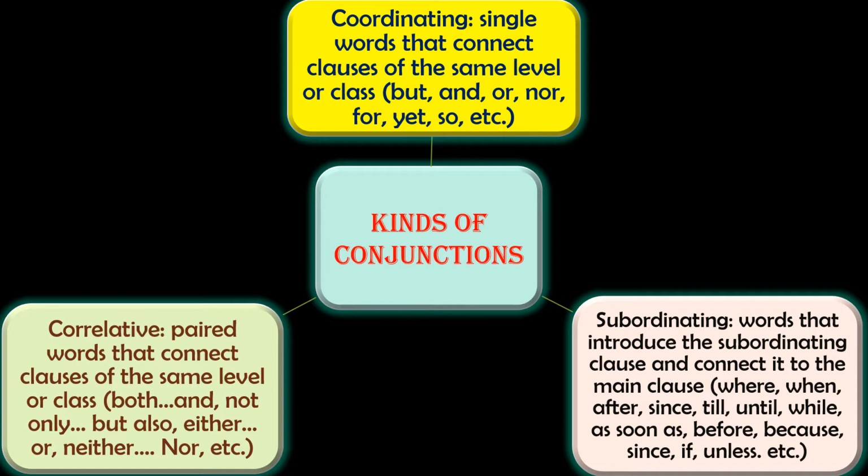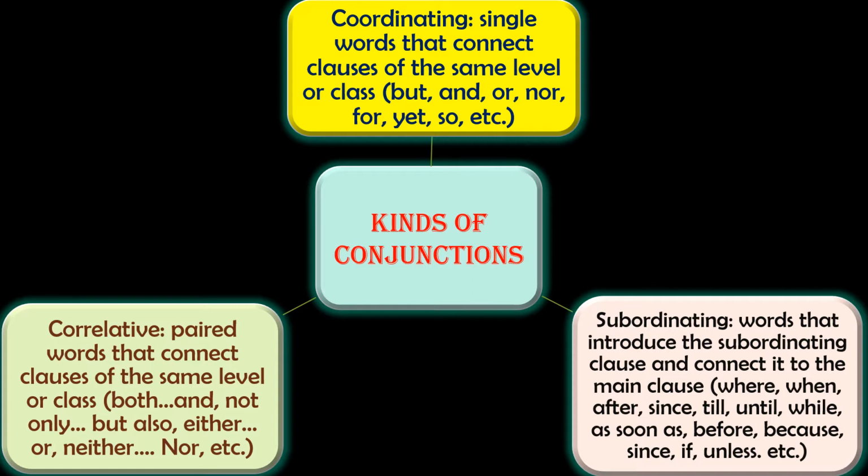The next one, correlative conjunctions. Correlative conjunctions are paired words that connect clauses of the same level. When we look at correlative conjunctions, there will definitely be paired words. Paired words means two words, or more than two words, and those we call correlative conjunctions. Right? What are the examples here? Both and, not only but also, either or, neither nor.